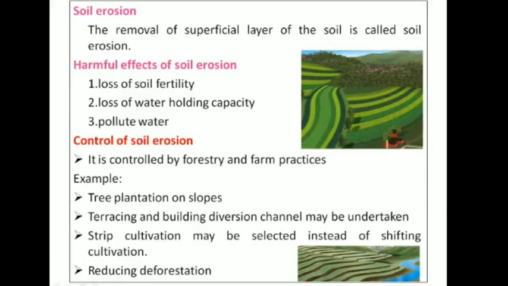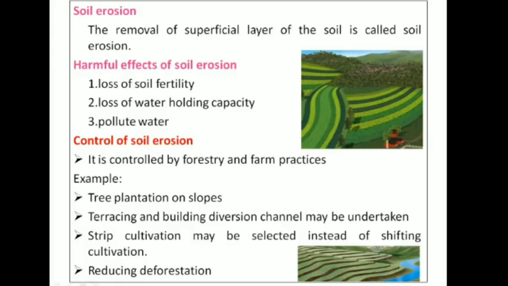In desert regions, soil erosion is caused by wind, and in some hilly areas you can observe that soil erosion is mainly due to water, because in hilly regions water carries the topsoil along with it. Hence in hilly areas soil erosion is mainly due to water, whereas in deserts soil erosion may happen due to wind. When wind blows in sandy deserts, you can observe that the soil gets eroded.